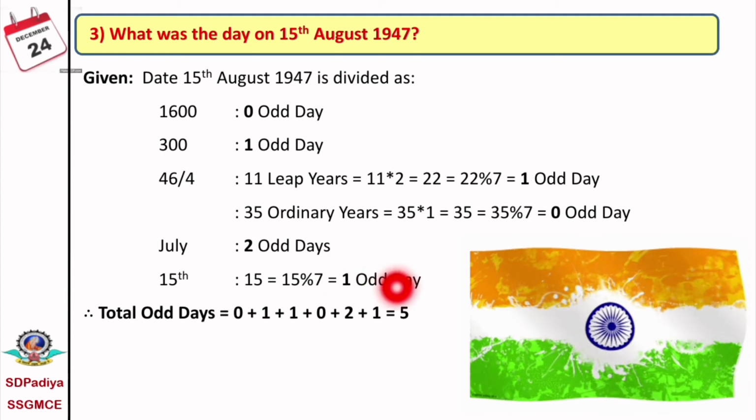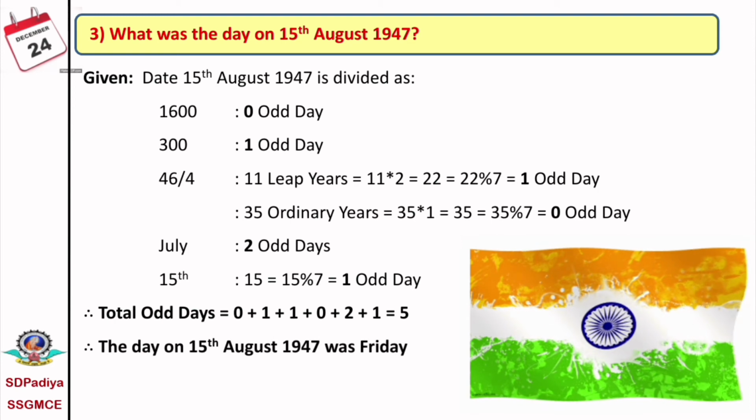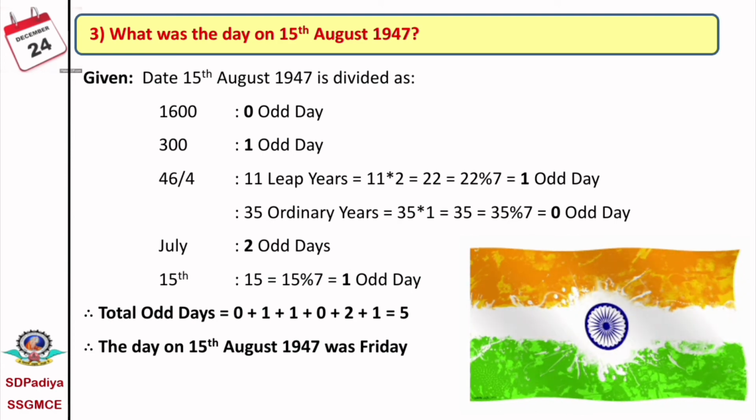We know the relation between the odd days and days of a week. 1 means Monday, 2 means Tuesday, 3 means Wednesday, 4 means Thursday, and 5 means Friday. Therefore, the day on the 15th August 1947 was Friday.